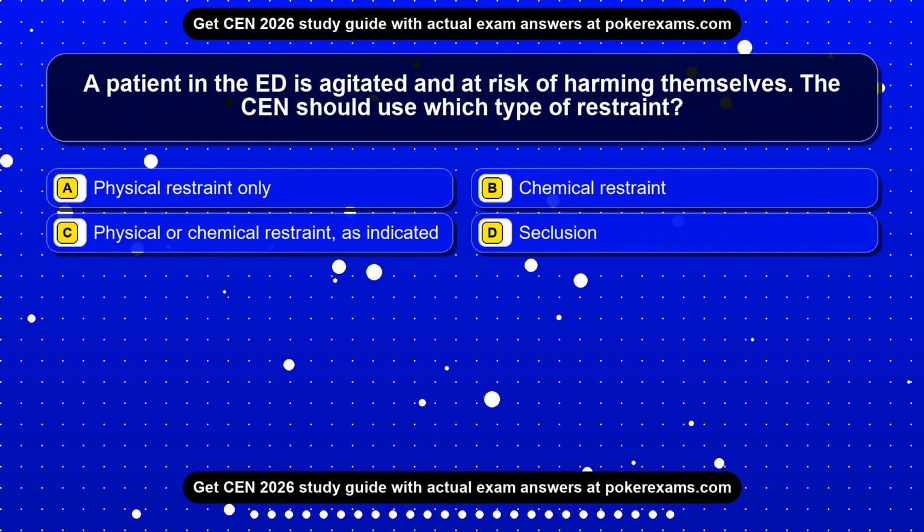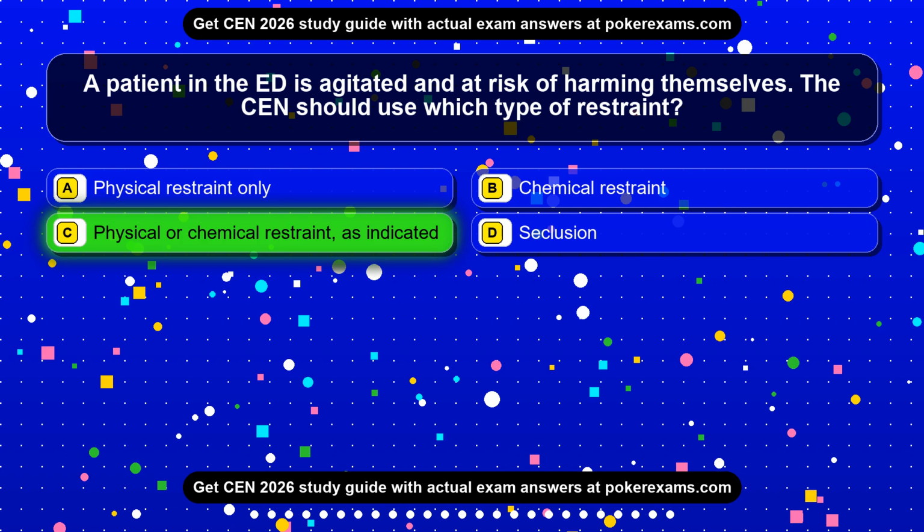Question 23. A patient in the ED is agitated and at risk of harming themselves. The CEN should use which type of restraint? Option A, physical restraint only. Option B, chemical restraint. Option C, physical or chemical restraint, as indicated. Option D, seclusion. The correct answer is option C. Physical or chemical restraint, as indicated.